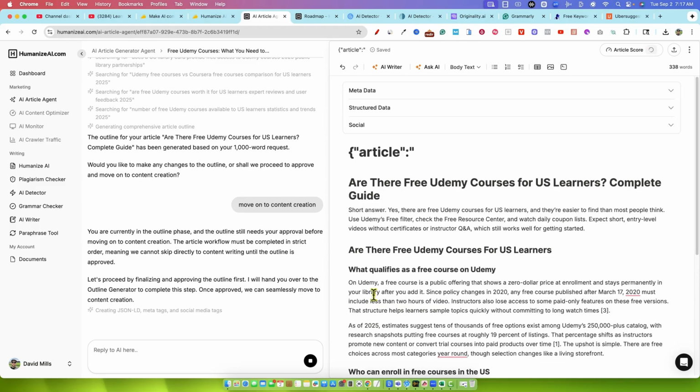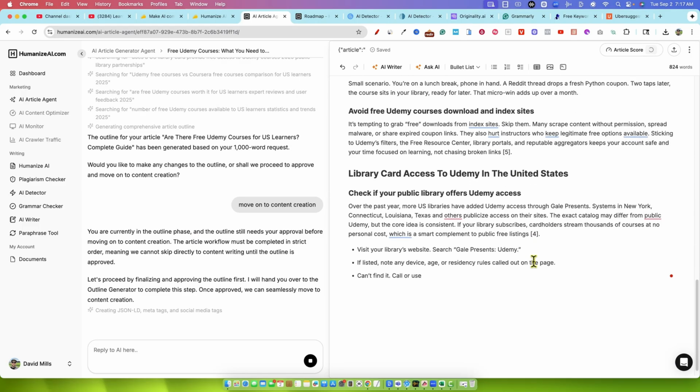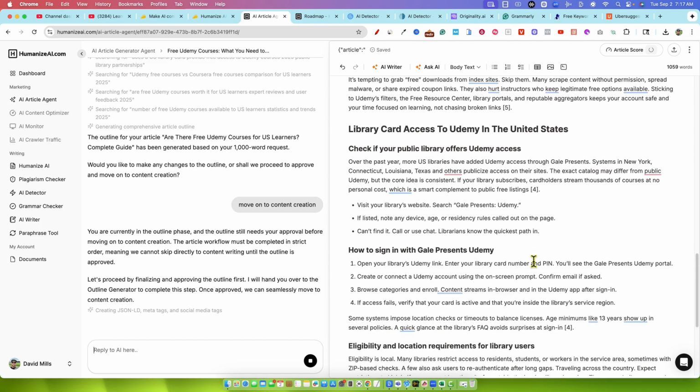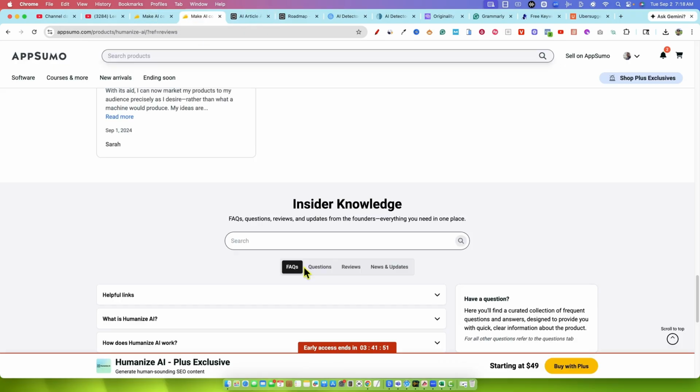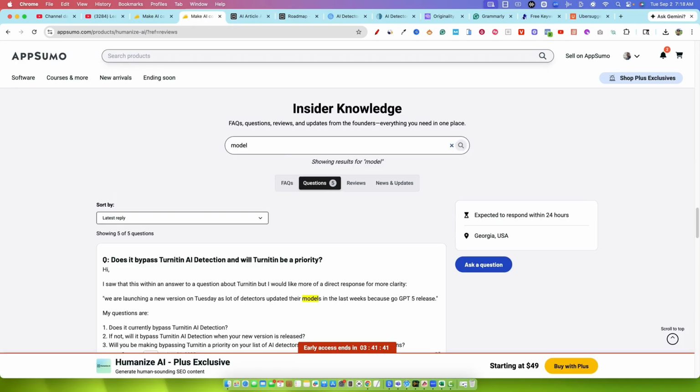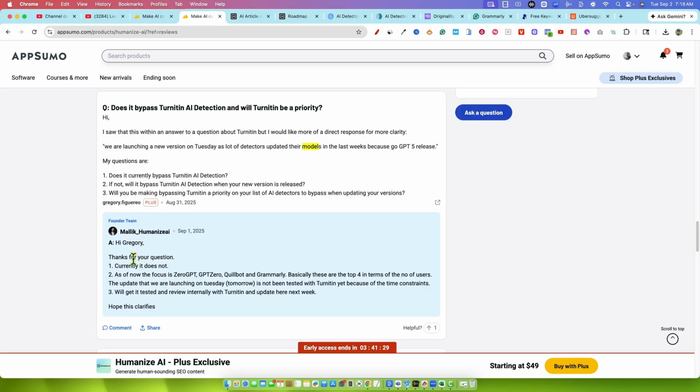How long did that take? Five or ten minutes to finally get off to creating the article. It is writing the article as we speak right now. I don't know what large language model it's using to write the content. If it's using ChatGPT 5, OpenAI, I don't know. Maybe we come back to questions here and just type in model. So they do address specific questions and concerns right here.